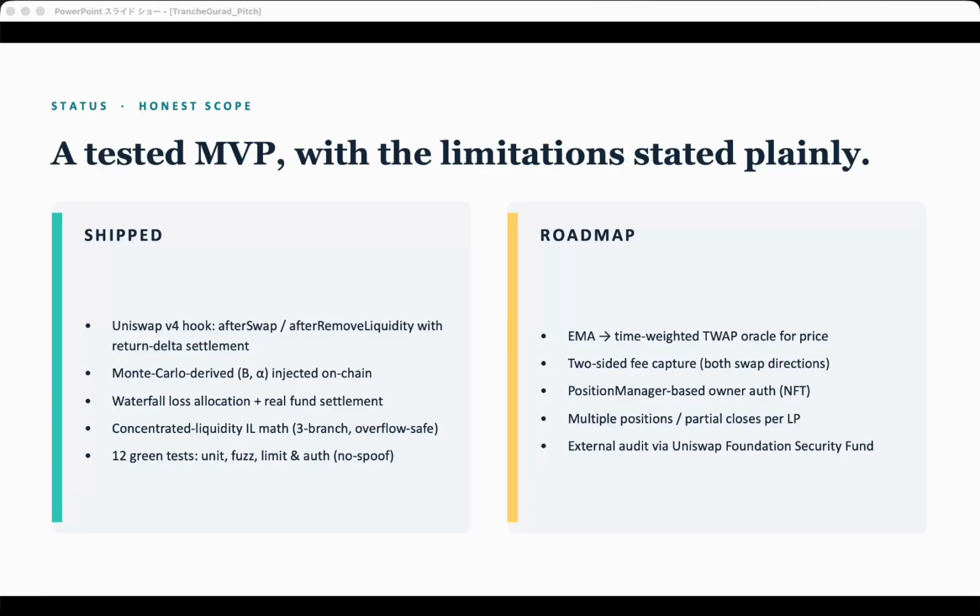So where do I stand right now? The core is built and tested: the hook, the parameters on chain, the waterfall, the loss math, 12 passing tests. And the things not done yet: a better price oracle, freeze on both sides, stronger ownership checks, multiple positions, and an outside audit. So it's an MVP, but a tested one, and I'm clear about the edges.